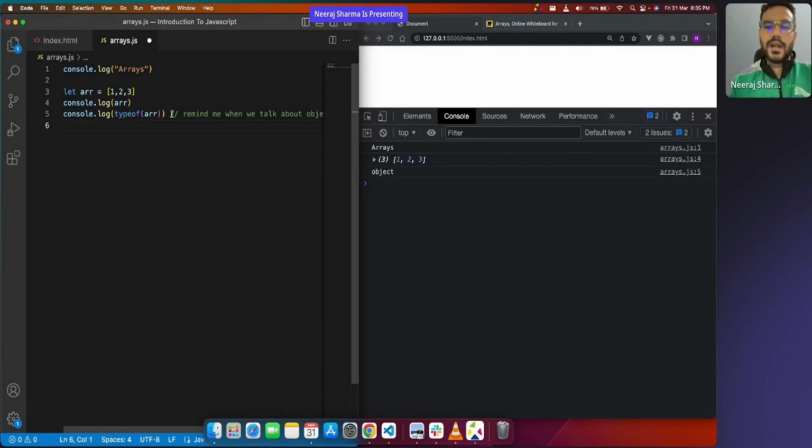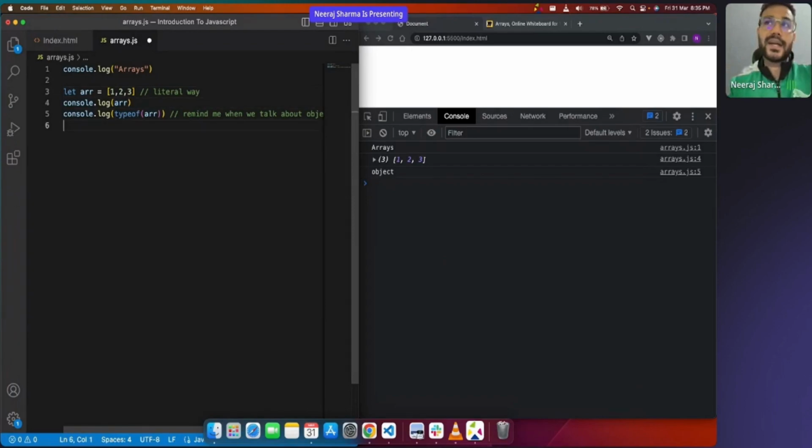Cool. This is one way that you can create an array. By using this syntax, it is called the literal way. For example, when we were creating a string also, we said x equals to a string, whatever that string is. That is a literal way of writing things. So this is a literal way of writing an array, or creating an array.